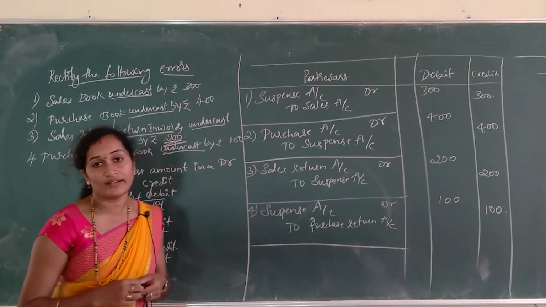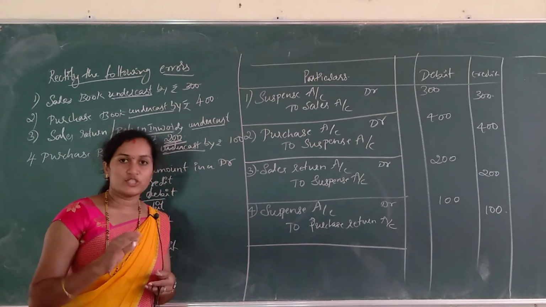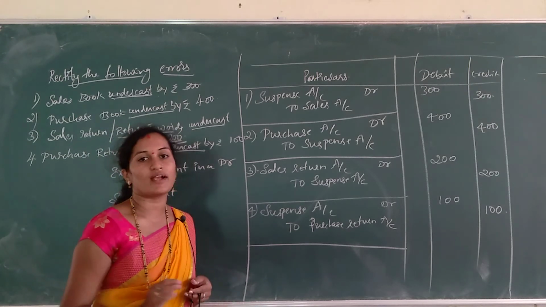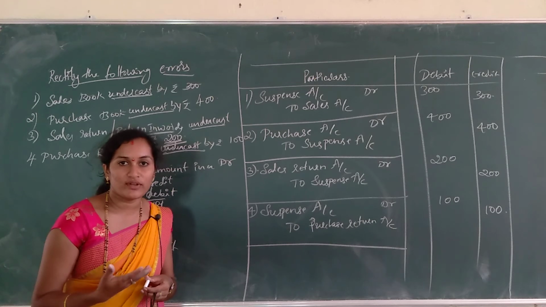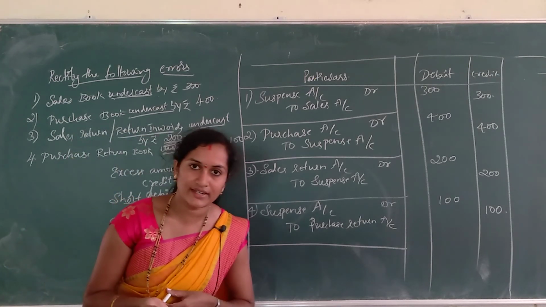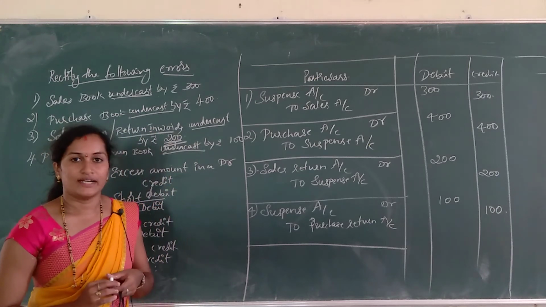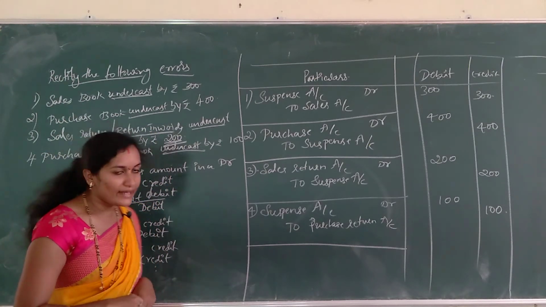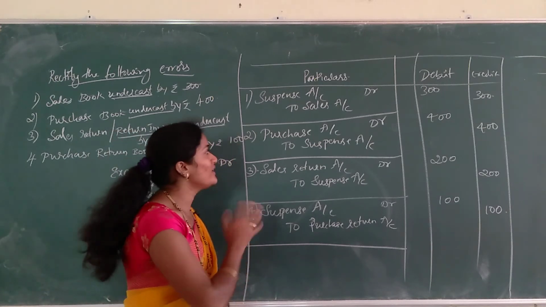If it is undercast, it is a short amount, less than the actual. So we have to give the same account. If it is a short amount in the debit side, we have to give further debit. If it is short in the credit side, we have to give further credit. So this is how we rectify the errors along with the suspense account.